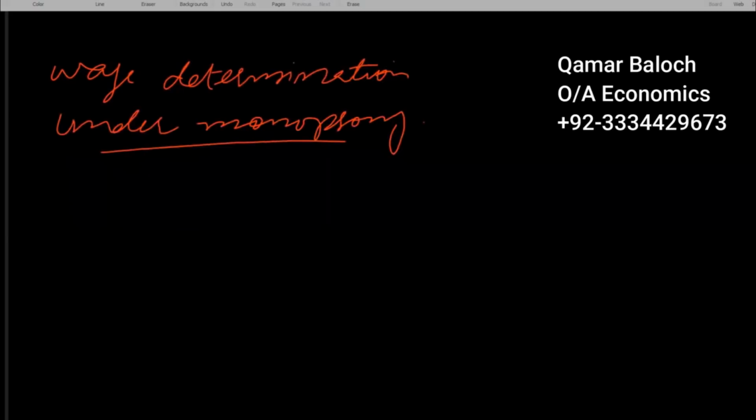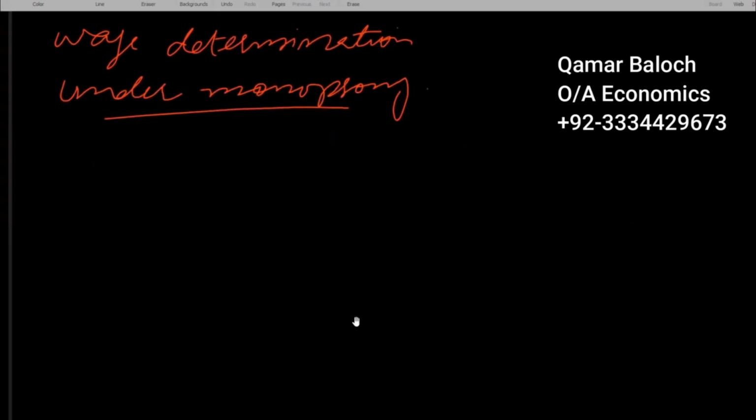Okay, this is the third video of labor market and it is relevant to wage determination under monopsony employer. Monopsony employer refers to the single employer of labor. When there is a single employer of labor, then it will try to exploit workers and it will try to pay very low wages. And we can explain it graphically.